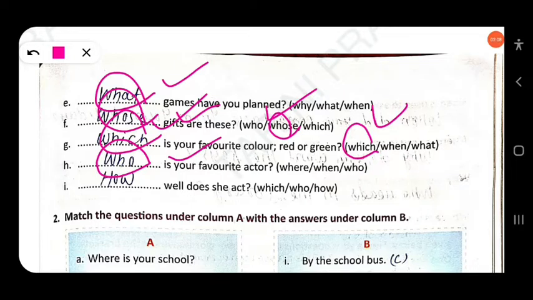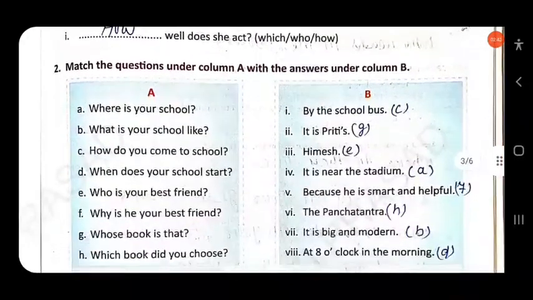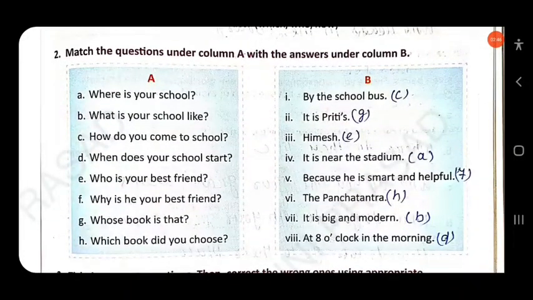Then next here, dash well does she act? We are talking about how, the manner. How well does she act? This is one type of what we can call adverb of manner. She dances beautifully. How does she dance? Here well is also an adverb of manner. Clear? Then next, number two here, match the questions under column A with the answers under column B.